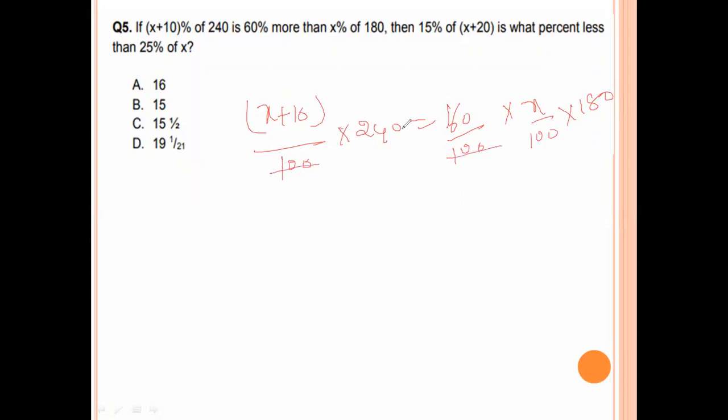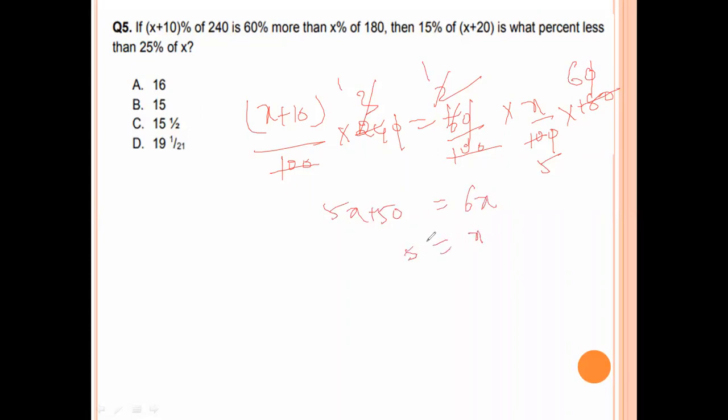Hundred get cancelled. 0 0 get cancelled. 8 3 ja, 8 2 ja 16. 3 1 ja, 3 6 ja 18. 0 0 0 get cancelled. 2 1 ja, 2 5 ja. 5 take this side. 5x plus 50 equal to 6x.